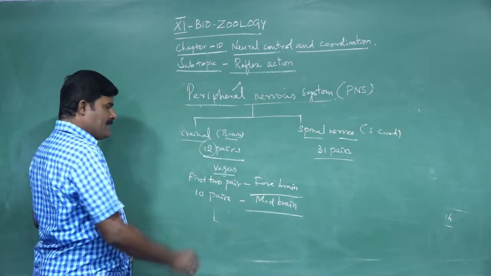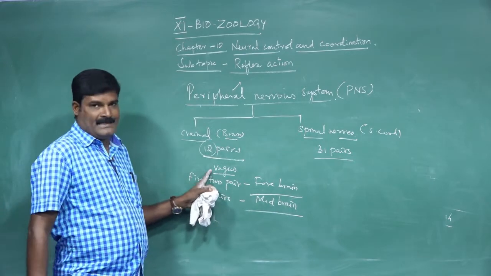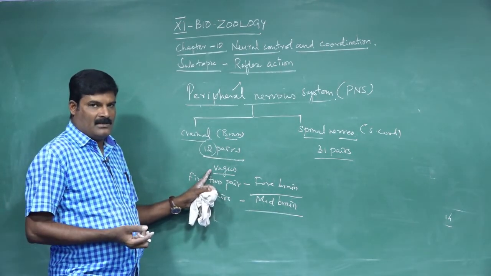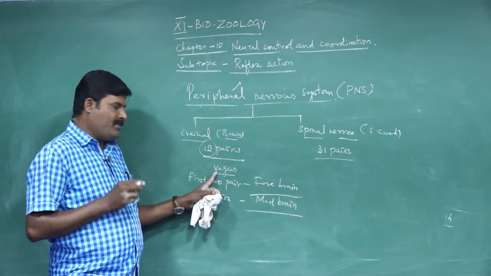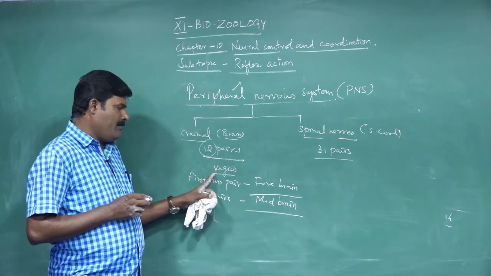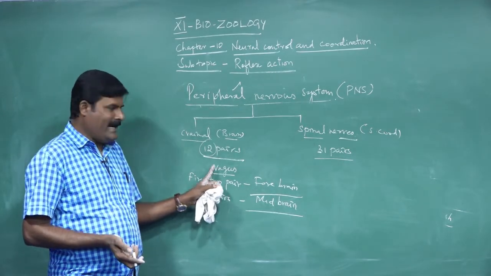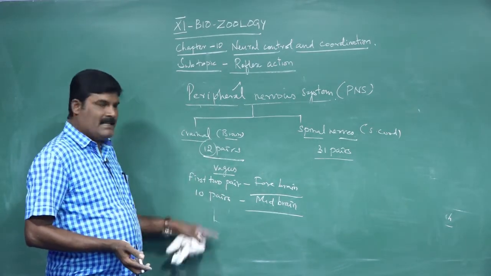So the vagus nerve is the important part. It has several branches. The vagus nerves are connected with the lungs and the heart, and control the activities of heart function and the lungs. The remaining nerves are mostly present in the head and the face. Okay, this is the cranial nerves.